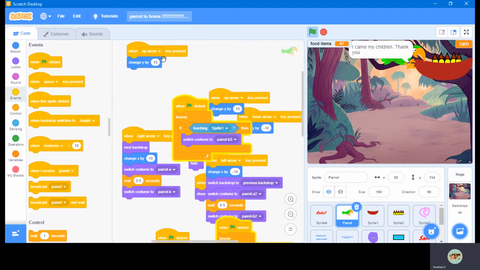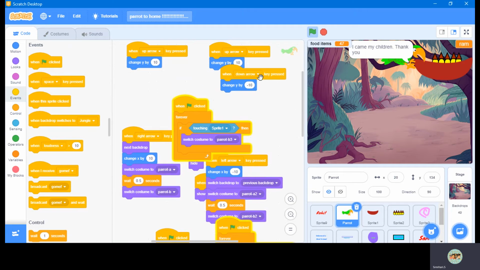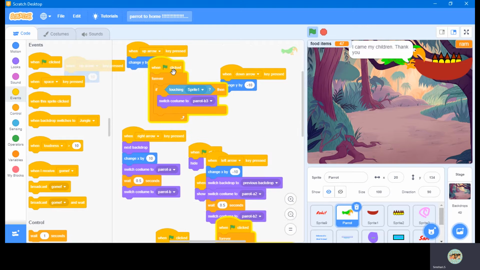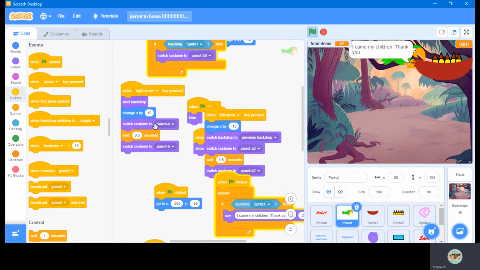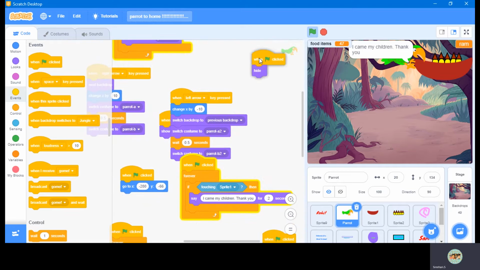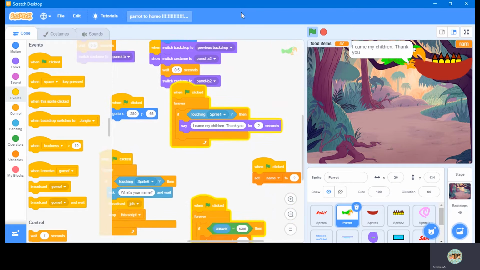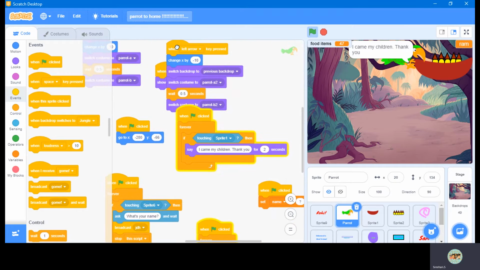When a parrot is clicked, this one. Down arrow clicked. This name is not. And this is when touching sprite 1, switch to costume parrot B3. When right arrow clicked, next backdrop. So these are all the coding.